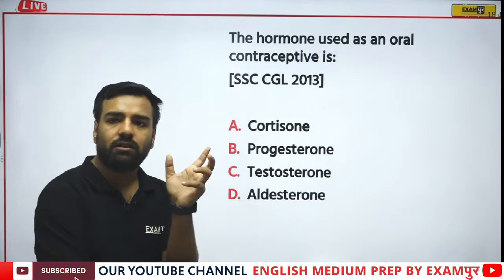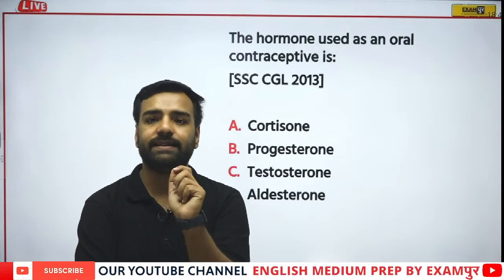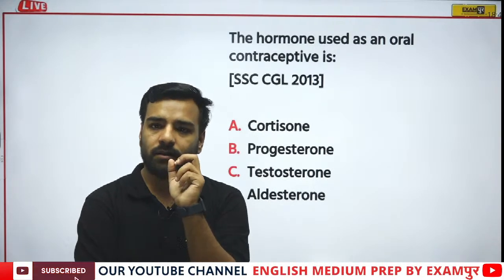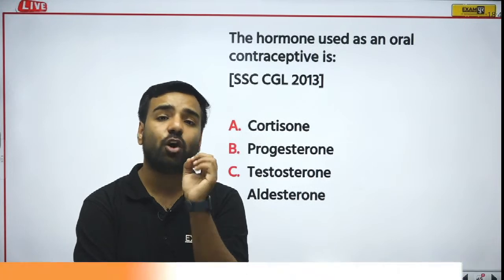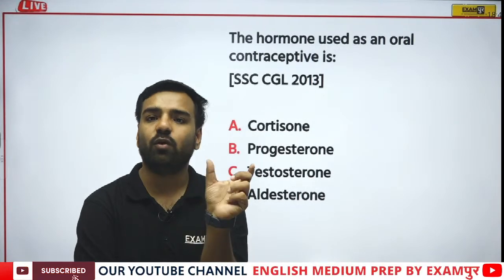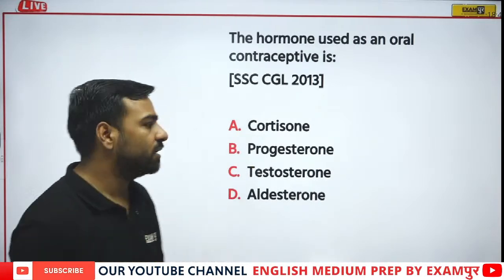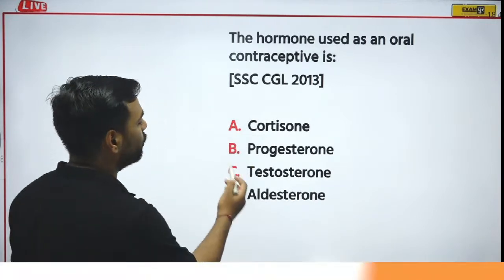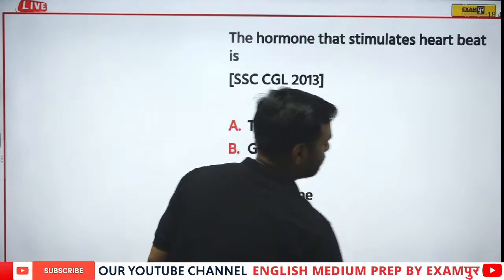So just try to connect with the answer. Important question asked in CGL. We have discussed this hormone where we discussed the disintegration of the corpus luteum. We discussed ovulation, correct? After the ovulation process. So here the correct answer is going to be option number B, that is progesterone.